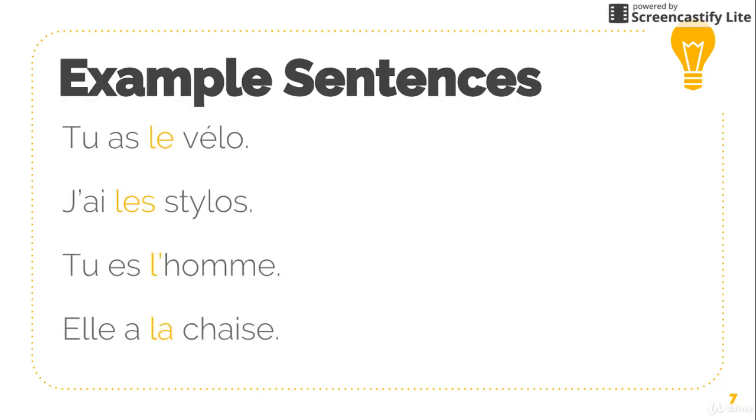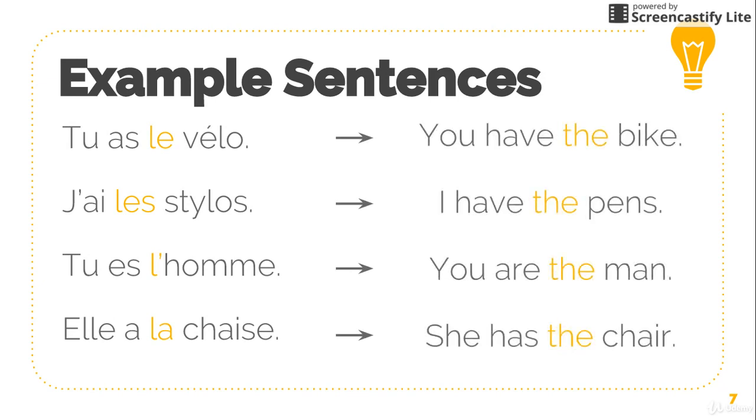Tu as le vélo, j'ai le stylo, tu es l'homme, elle a la chaise, which means you have the bike, I have the pens, you are the man, and she has the chair. Notice how all the articles agree with the noun, but make sure you remember that you have to use l' when the noun starts with an h or with a vowel.